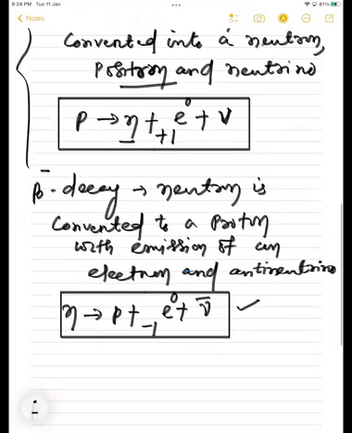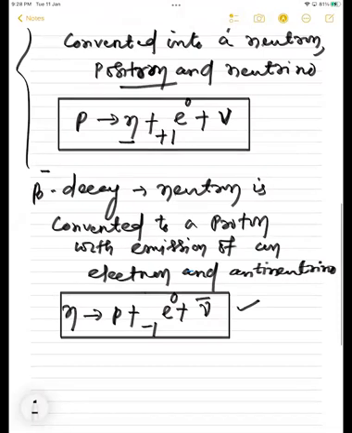Let's see here. In beta plus decay, mass increases during the conversion of a proton to a neutron. Hence, it requires energy for beta plus decay to take place. But beta plus decay is a rare process. It can take place in a nucleus where a proton can take energy from the nucleus itself.